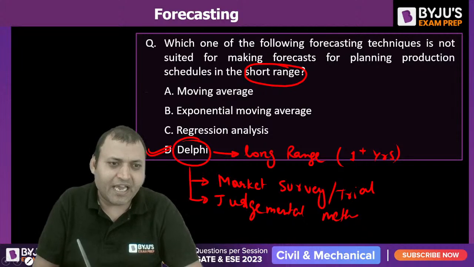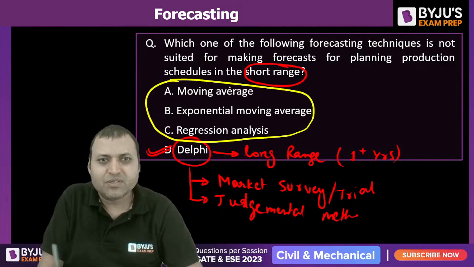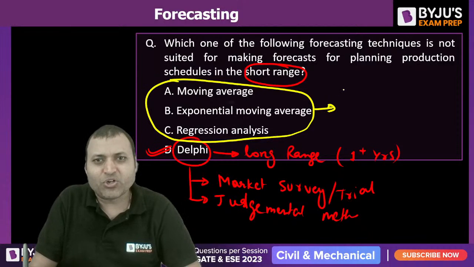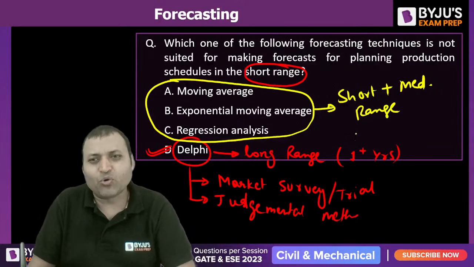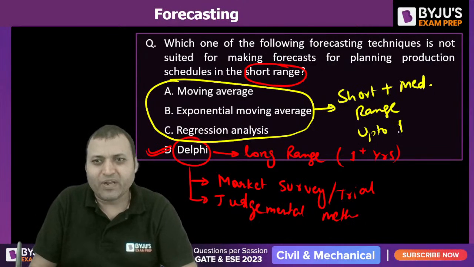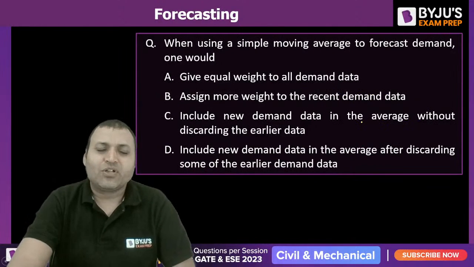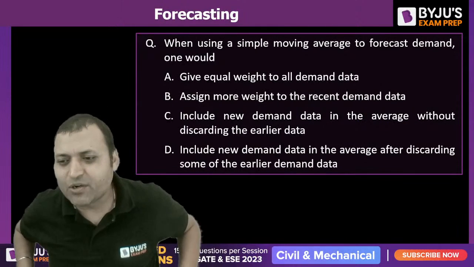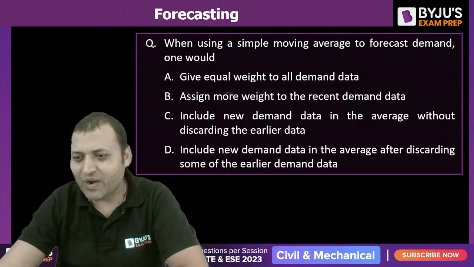For short range and medium range forecasting, these are the methods used. These are for short plus medium range forecasting, that is up to 1 year. Up to 1 year time period. All right, so option D is the right answer. What is the answer to the next one? Yes, Manas, Kiran, Kumar, well done.